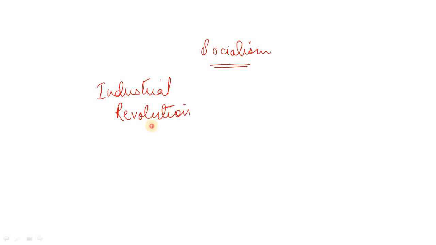See, a wave of socialism was emerging throughout the world, as you must have read about the Industrial Revolution. The Industrial Revolution took place during the 15th to 16th centuries, which led to a series of other developments like socialism and capitalism.